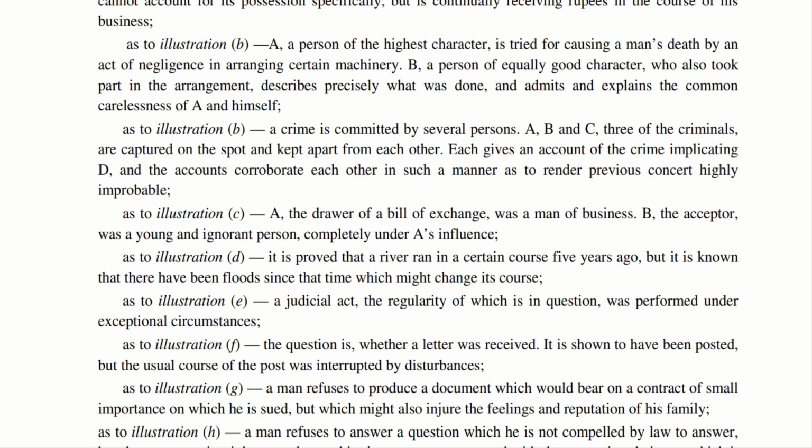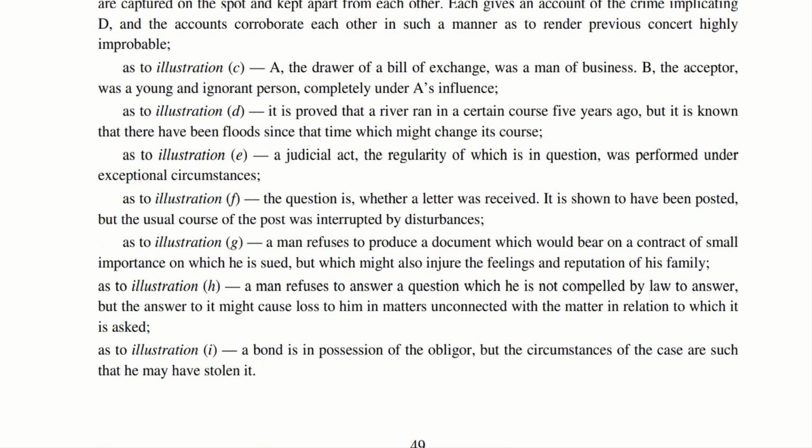Next is exception to illustration G. A man refuses to produce a document which would bear on a contract of small importance on which he is sued, but which might also injure the feelings and reputation of his family. There is a document. I am not producing the document in the court. That document has very little impact in the contract or the problem for which the case is being filed. In that case, if I produce this document, that will spoil the reputation of my family. In that case, this will be an exception to illustration G.